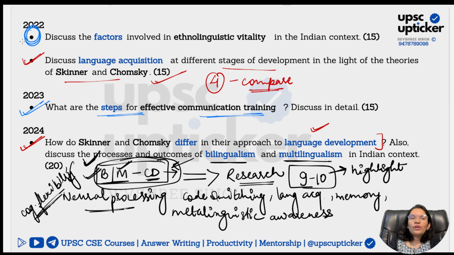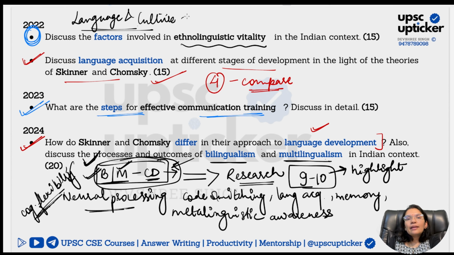Here they have asked you a different question: ethno-linguistic vitality. Many of you might find it a little difficult or weird. I have discussed this question, I believe, briefly with you in one of the previous videos. Here I want to tell you that language and culture are very, very important, and directly or indirectly, they are going to ask you about the association of language and culture. Ethno-linguistic vitality focuses on a very similar idea.